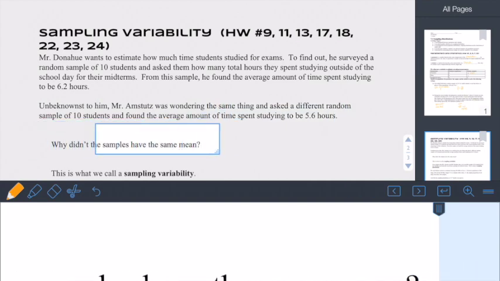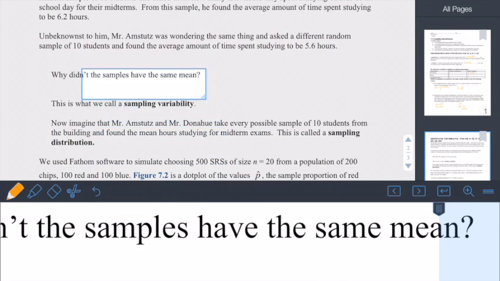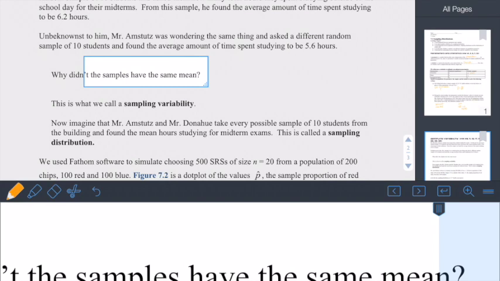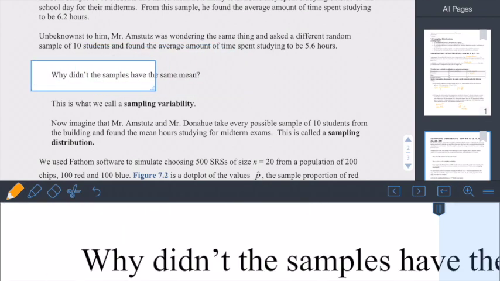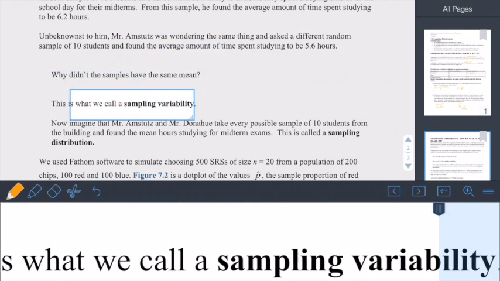Why didn't the samples have the same mean? Well, they asked different people. Either one of them took a better sample, but if you're asking different people, you're going to get a little bit of variability, so that's what we call sampling variability.